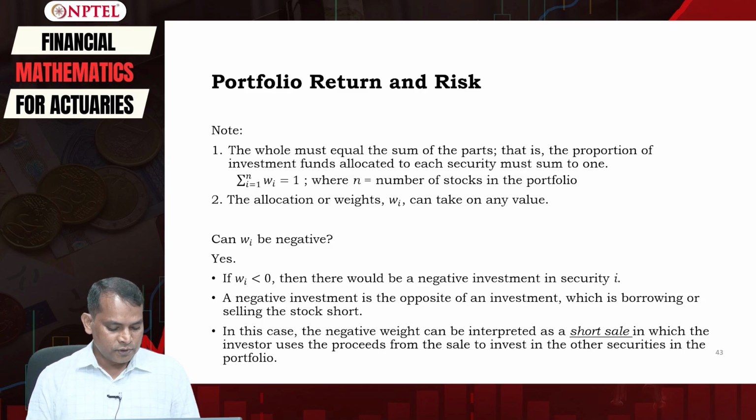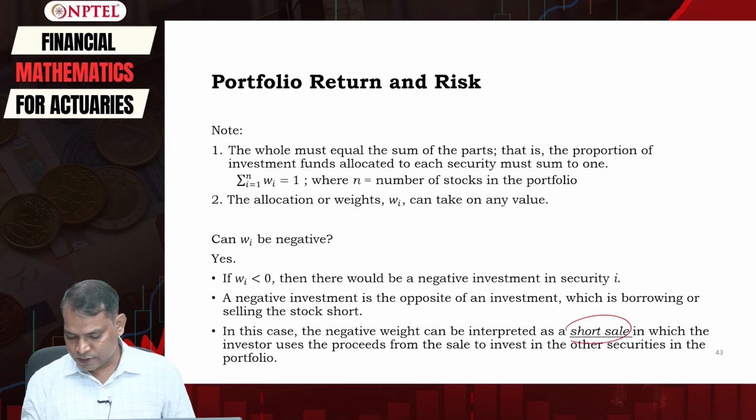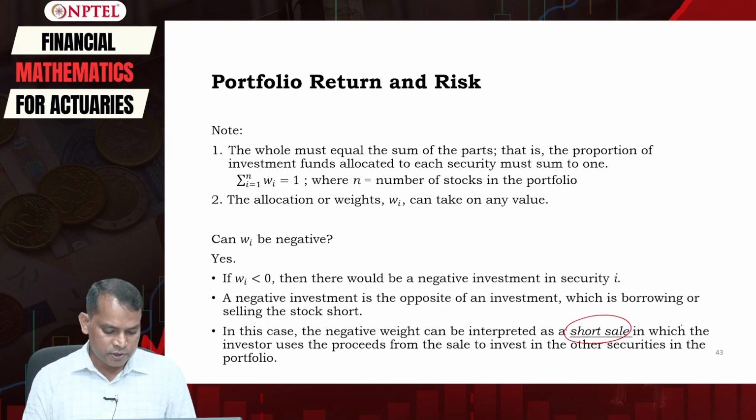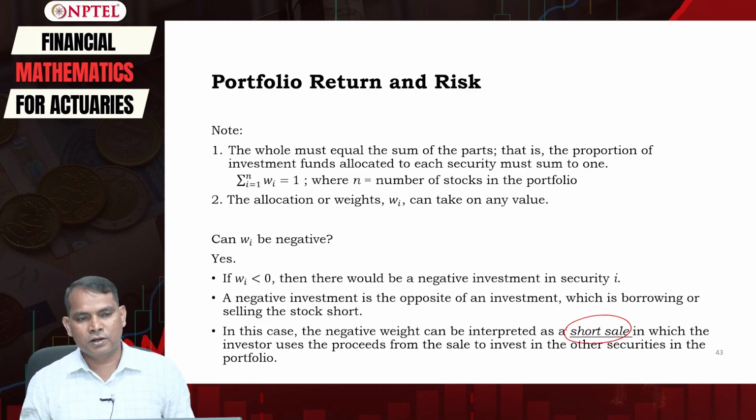In this case the negative weight can be interpreted as a short sell, in which the investor uses the proceeds from the sale to invest in the other securities in the portfolio. So while we understand that the weight should be between 0 and 1, sometimes the weight can also be negative. In such a case, we understand that the investor may be short selling.